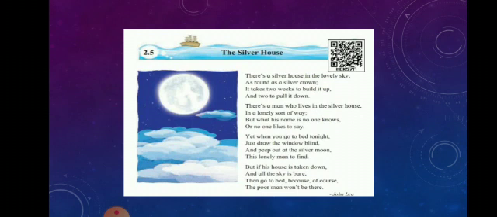Another one, there is a comparison. That's why it is simile. The shape of the silver house, that is the moon, is compared with the silver crown. That's why it is simile. Okay, so here two figures of speech: alliteration and simile.